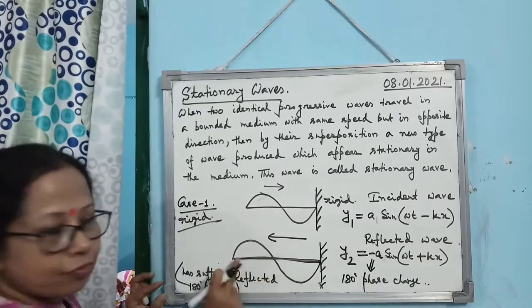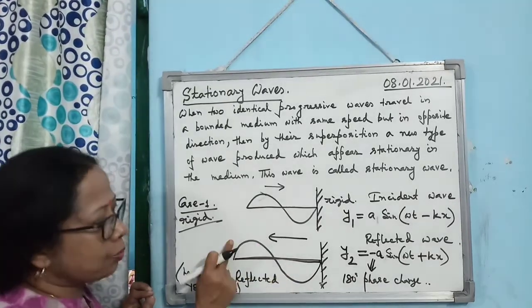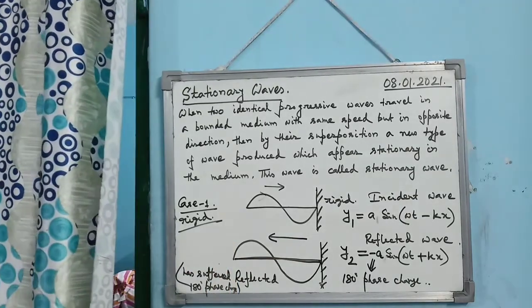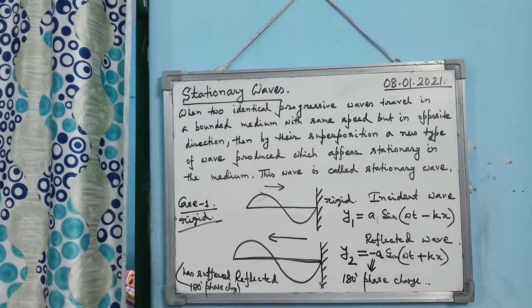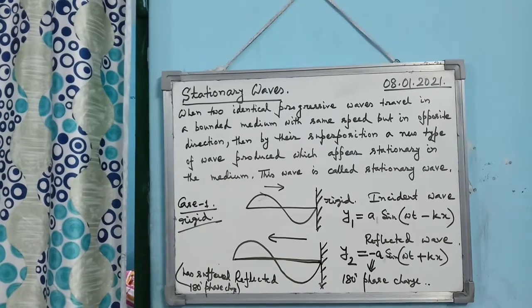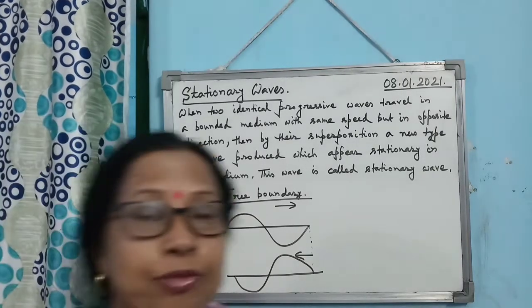Alright, why 180 degree phase change? I hope you have understood that first negative half cycle coming, then positive half cycle. Is that clear? So this is the physics behind the reflection of incident progressive wave through a rigid boundary. Next case is coming, that the bounded medium is having free boundary.